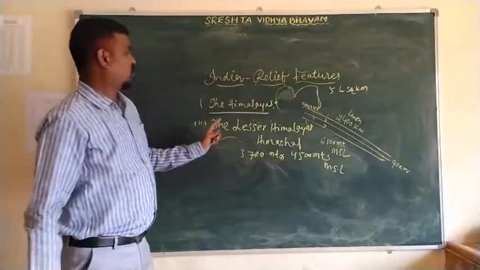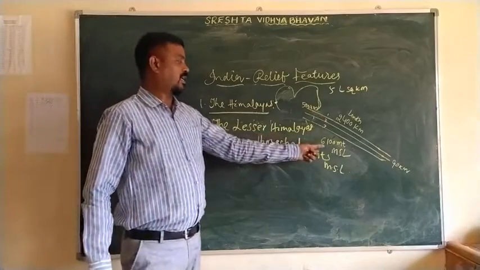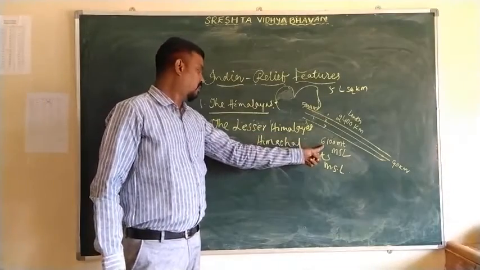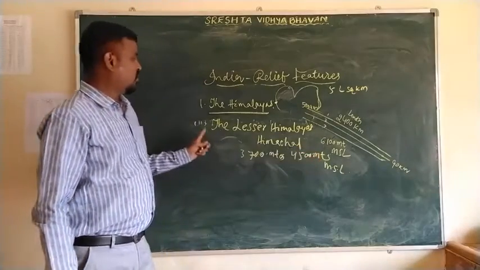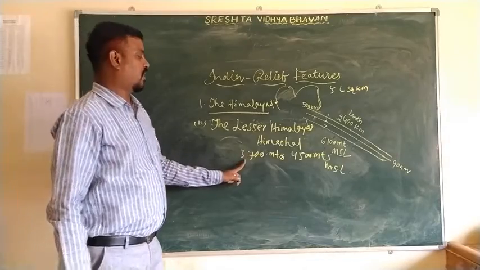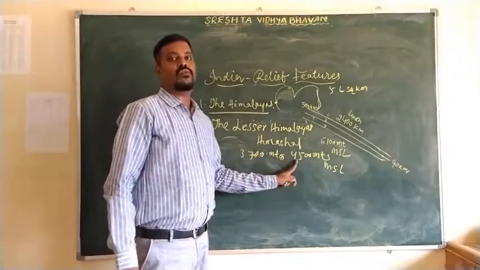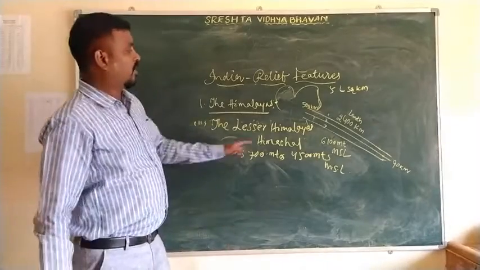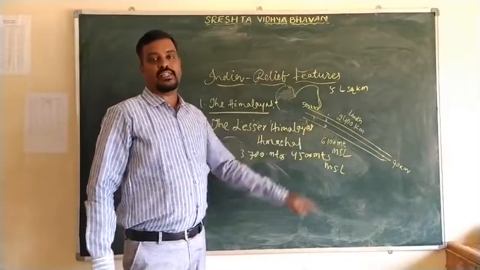The first one, the Greater Himalayas, has a height of 6,100 meters from the mean sea level. When you come to the Lesser Himalayas, the height differs from 3,700 meters to 4,500 meters. Here we can see the important ranges.